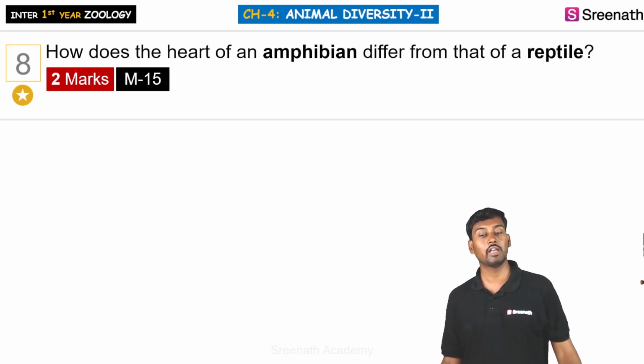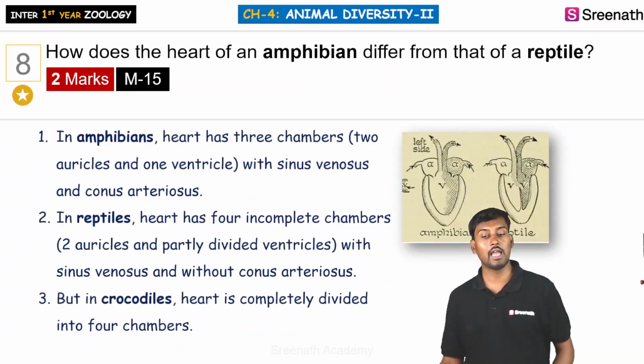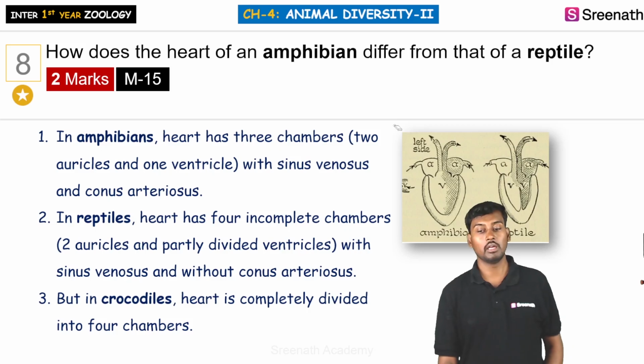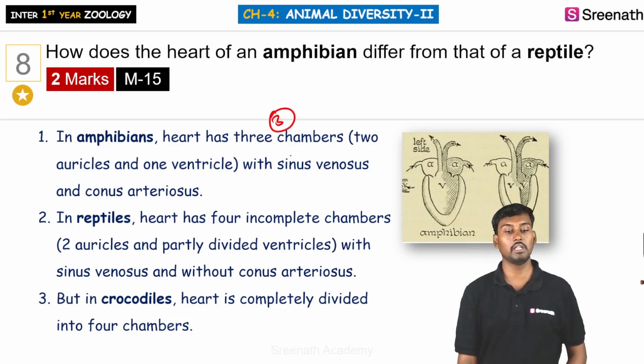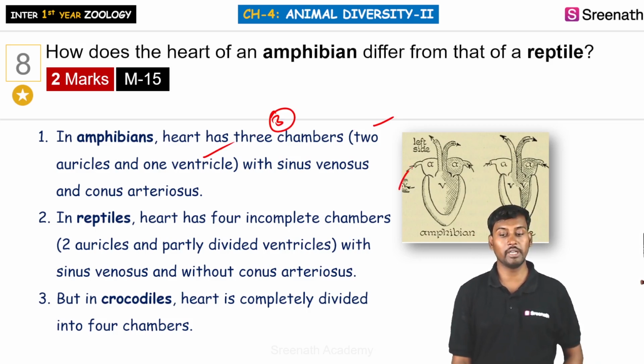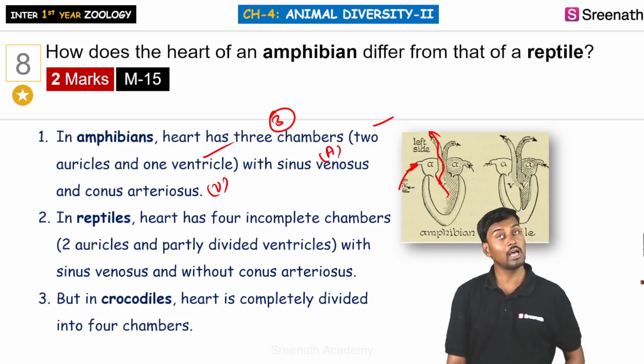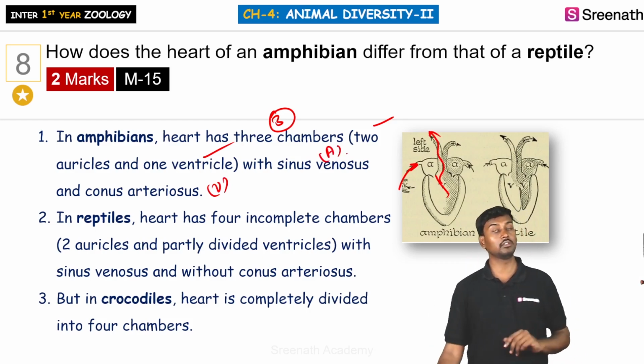So how does the heart of an amphibian differ from that of a reptile? The amphibian heart generally has 3 chambers, that is, 2 auricles and one ventricle. The blood comes by means of the sinus venosus and also the conus arteriosus. The conus arteriosus allows the blood to come out of the ventricle, whereas the sinus venosus supplies the blood to the auricle. So that is the 3-chambered heart.